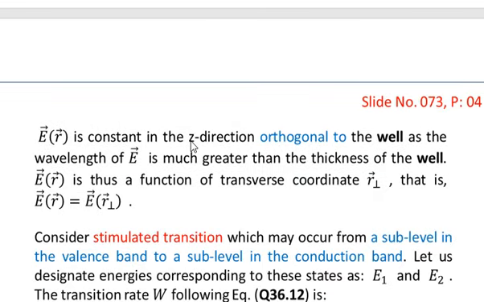E of R is constant in the Z direction, which is orthogonal to the well, as the wavelength of electric field E is much greater than the thickness of the well. So we can assume that the magnitude of E would stay the same over the thickness of the well. E of R is thus a function of transverse coordinate R perpendicular. That is, E of R can be written more precisely as E of R perpendicular.